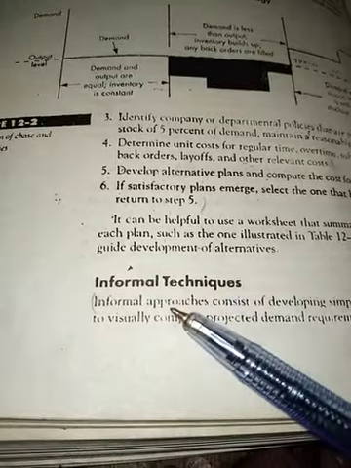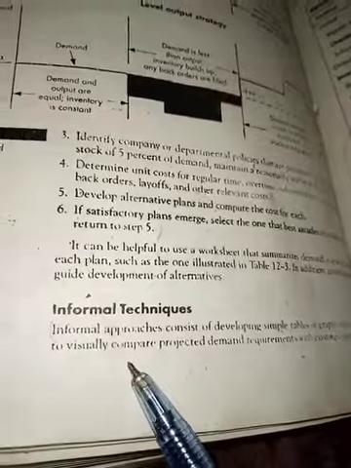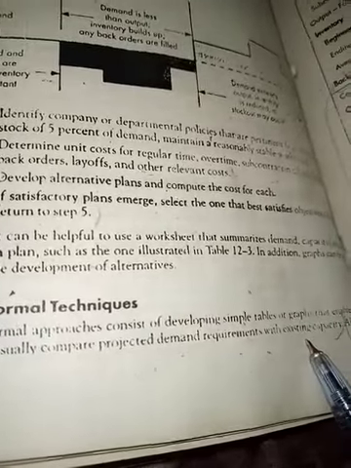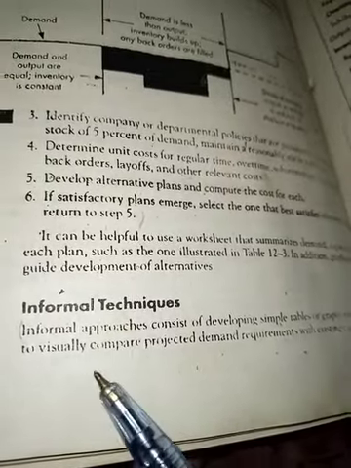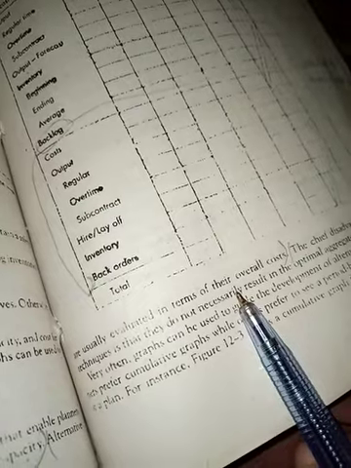Now there are two basic techniques available which we can apply in aggregate planning. The first one is the informal technique, or we can say the trial and error method. The informal approach consists of developing simple tables and graphs that enable planners to visually compare projected demand requirements with existing capacity. They produce tables and worksheets in which they compare the demand with the capacity. Alternatives are usually evaluated in terms of their overall cost. You will check the alternatives on the basis of cost.